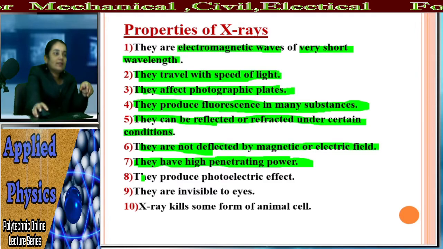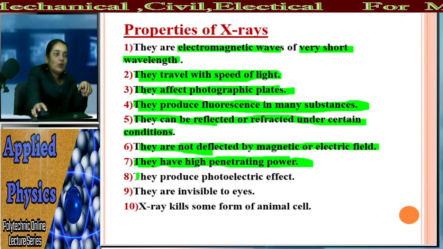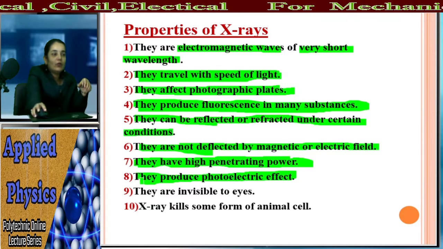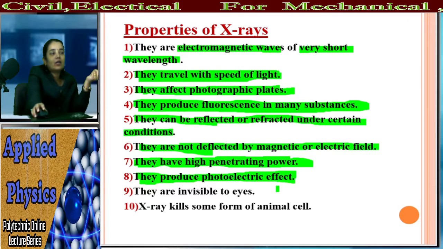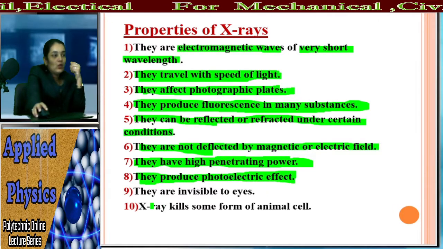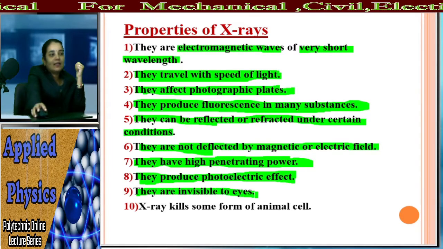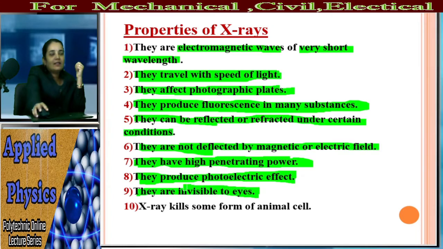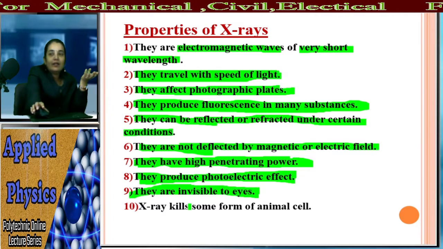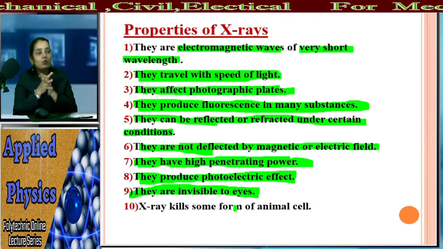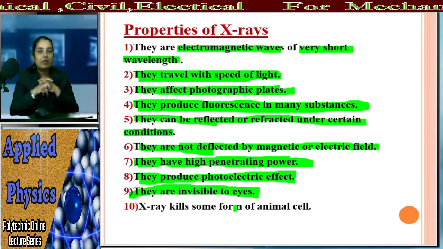And what is the next property? They can produce the photoelectric effect. Photoelectric effect काय करू शकतात? Produce करू शकतात. So what is the next? They are invisible to eyes. तुम्हाला दिसतात का X-rays? नाही. X-ray cannot be seen by your naked eyes. So the X-rays are invisible to eyes. So this is the property number 9.